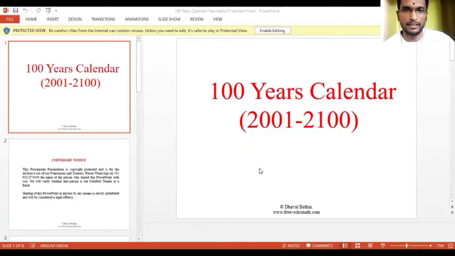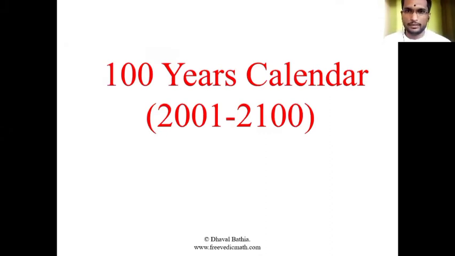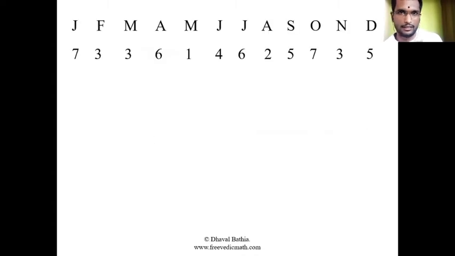100-year calendars. For that we have to have keys. So keys, how to remember for the 20th century I told you. Like 19 se leke. So this is the key: January, February, March, April.